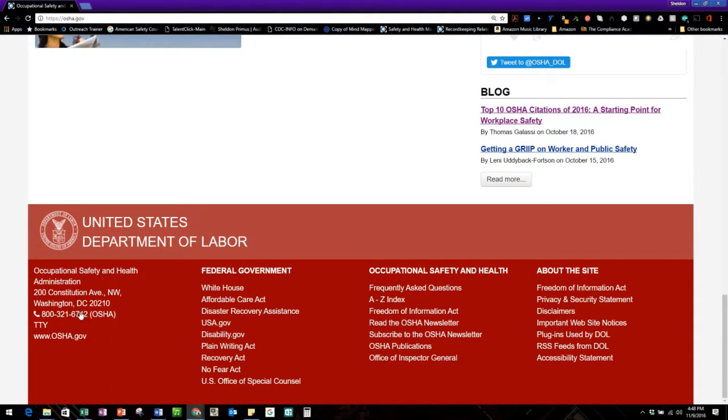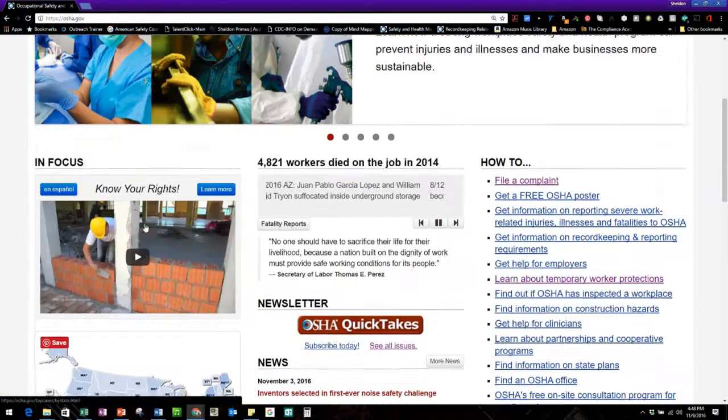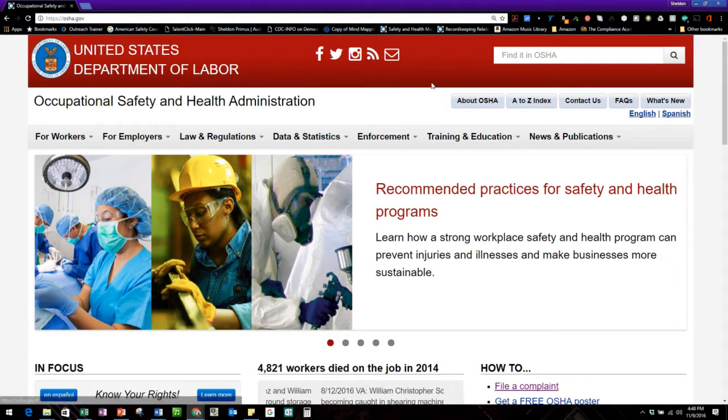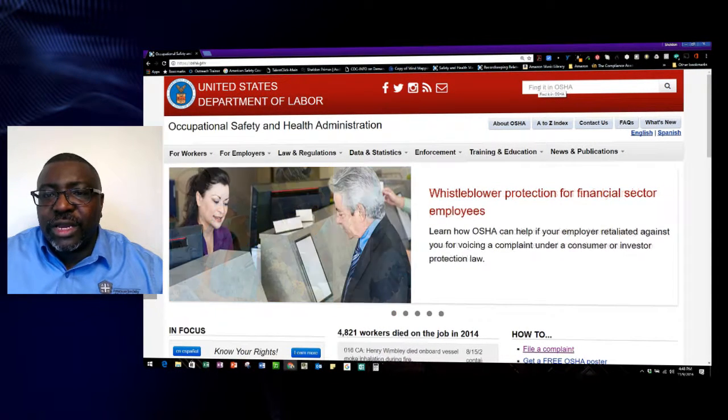And at the very bottom, this is called the footer. You have several other governmental links, and this is links for within OSHA, and then this is links about the website. So you have several things right here on the home page that you would go to. I didn't include it, but if you ever need to search something out, use this text box, type in whatever you need to search, and that's a good way to navigate through the site. If not, there's the A to Z index. Okay, thank you.